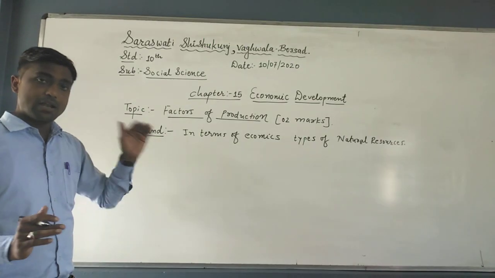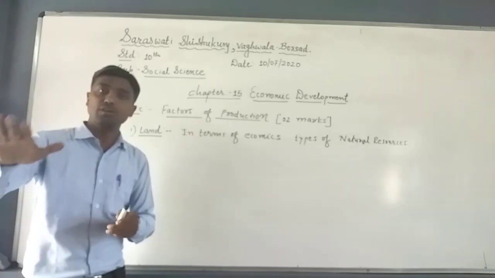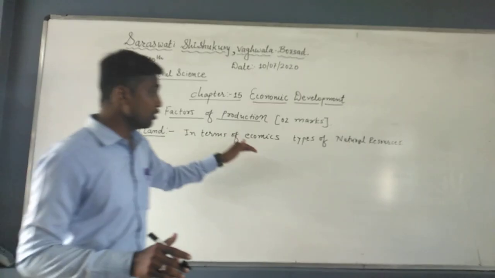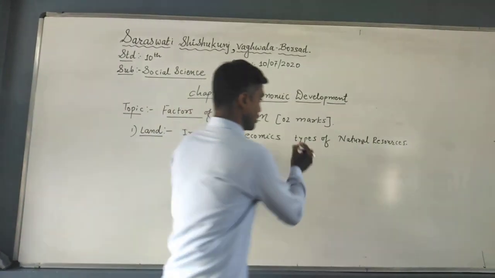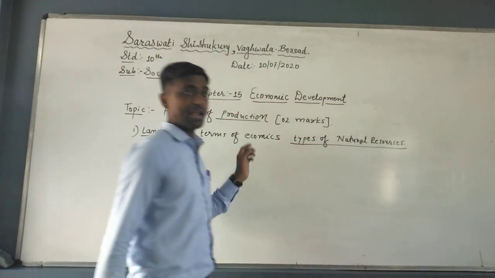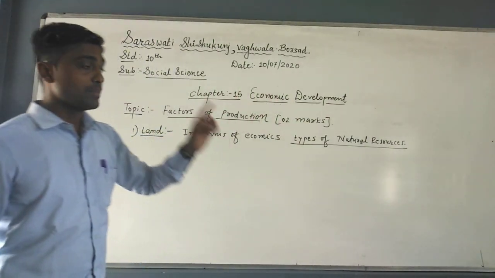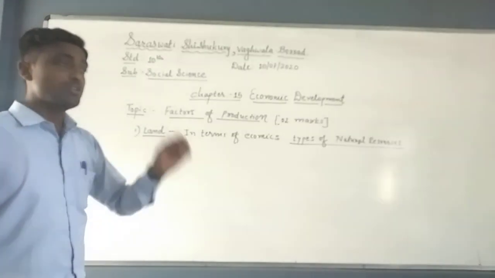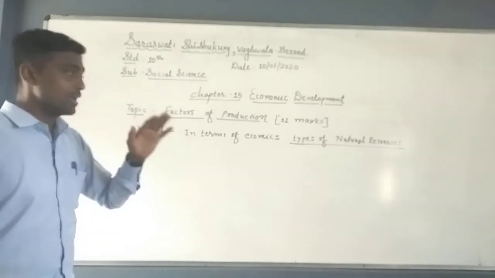First point is that land, in simple definition, is the uppermost layer of the earth's surface. But in terms of economics, land means types of natural resources. You must remember this, types of natural resources, which include forests, rivers, mountains, or minerals present in the interior of the earth, even the metals, etc.